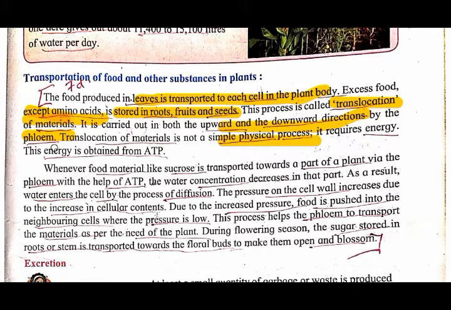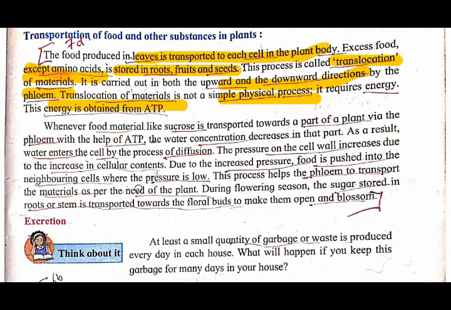Translocation of material is not a simple physical process. It requires energy. This energy is obtained from ATP. Whenever this translocation is done, it cannot happen on its own, but it requires energy, and that energy is obtained from the ATP. Now, food material like sucrose is transported to the parts of the plant through the phloem with the help of ATP.